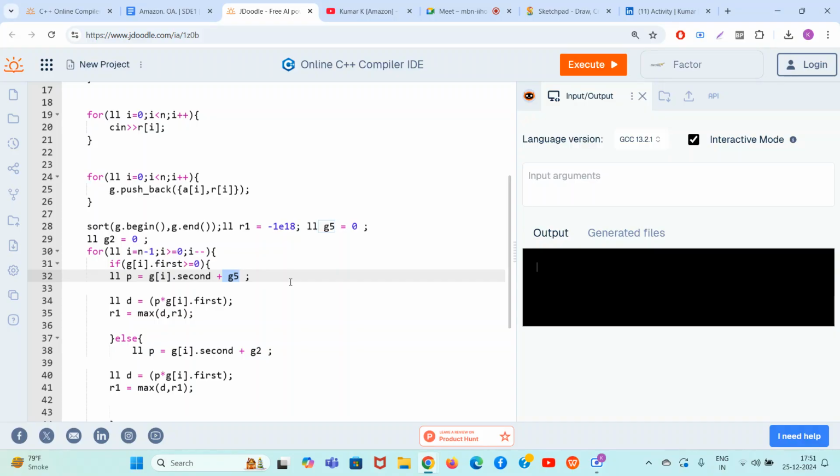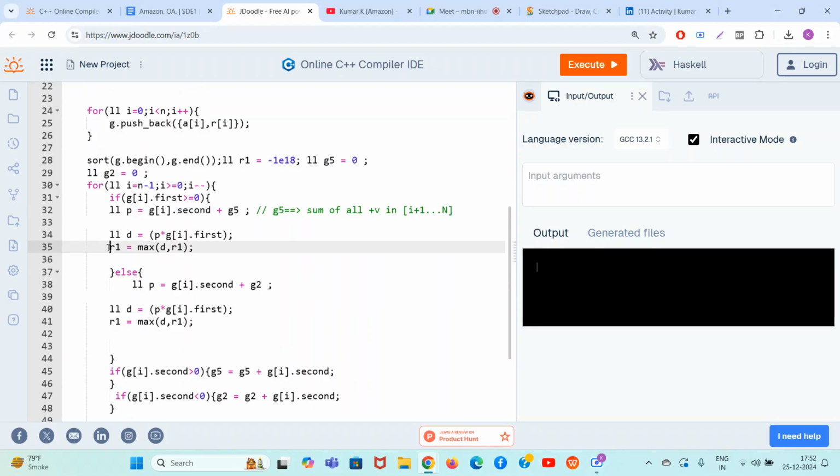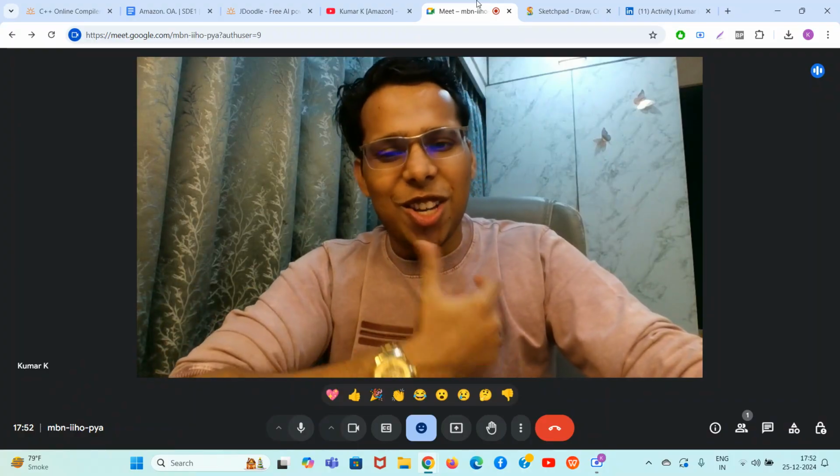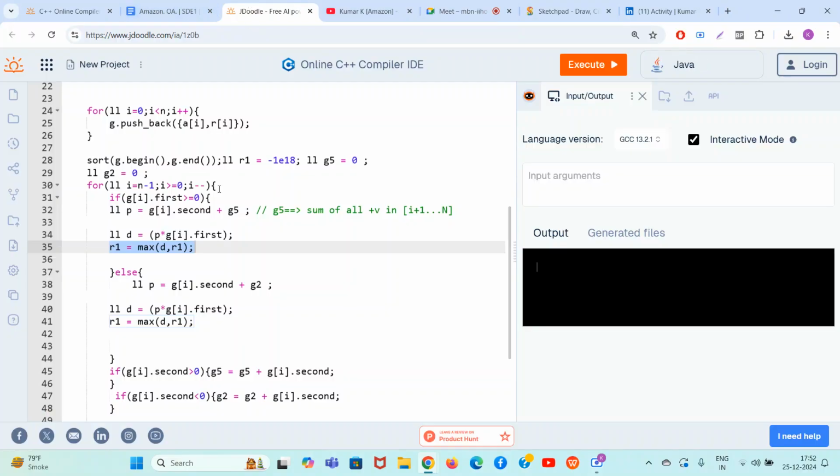So you can write it here also if you want. g1 is nothing but the sum of all positive numbers in range i plus 1 till n. And similarly, g2 is nothing but the sum of all negative numbers in i plus 1 to n. So you get the answer by multiplying, right? You will take the maximum of all possibilities. Again and again, whenever you generate the answer, you will keep on taking the maximum of all the possibilities, okay? So hopefully you are liking and enjoying this problem a lot. So guys, this is done.